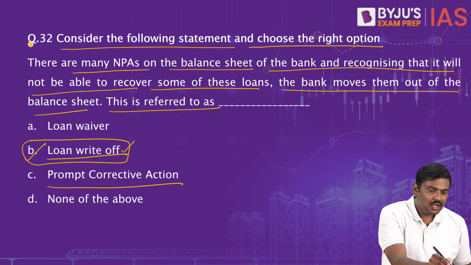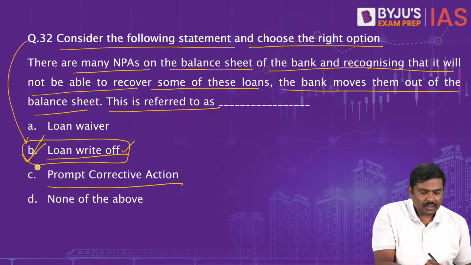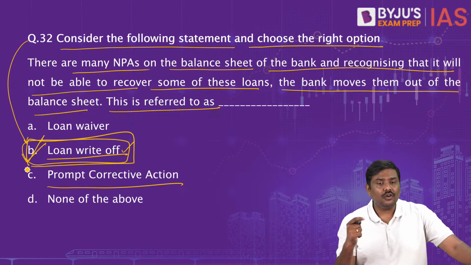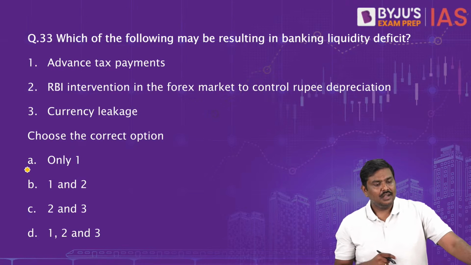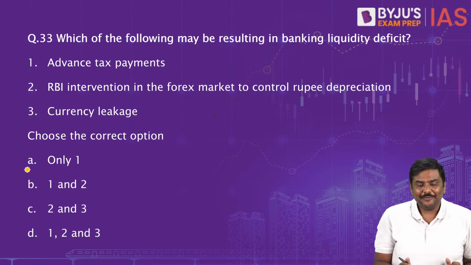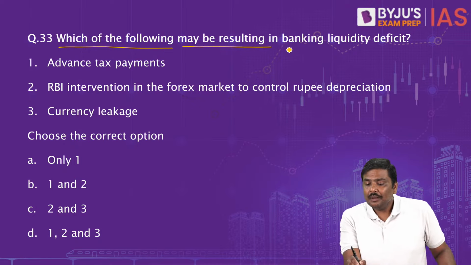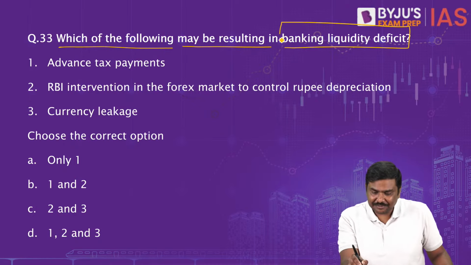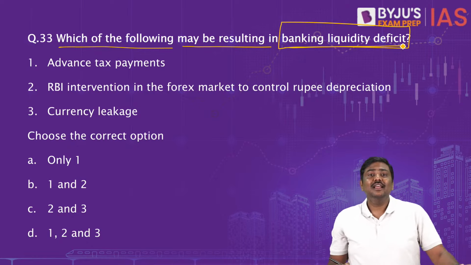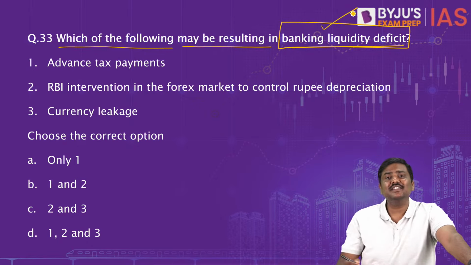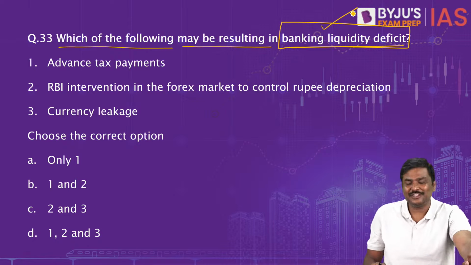But anyways, question number 32. The right option is option B, loan write-off. Write-off of loans. Question number 33. Which of the following may be resulting in banking liquidity deficit? Banking liquidity deficit. Sir, why have you discussed this idea of a banking liquidity deficit?